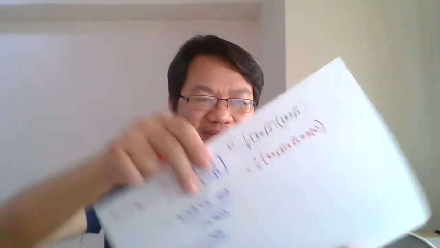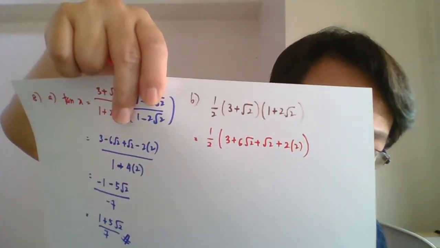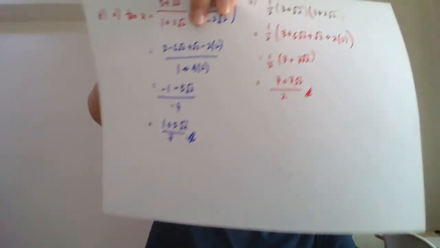So 1 over 2 bracket 3 plus 4 is 7, plus 7 surd 2. So the final answer will be 7 plus 7 surd 2 over by 2. Done.